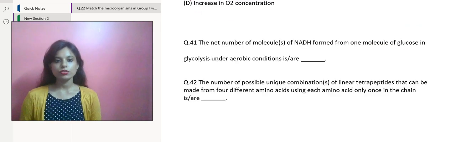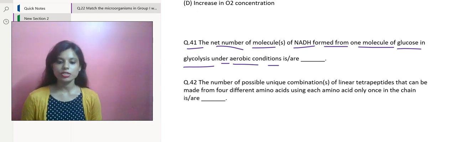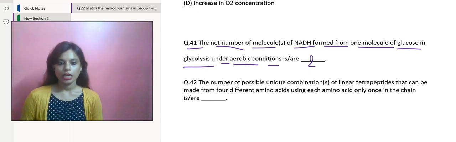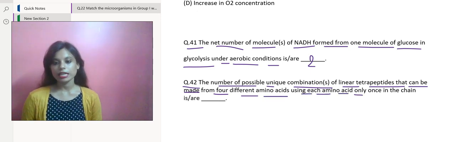Let's discuss the two fill in the blanks that are there. These will be the last questions for this series. The net number of molecules of NADH formed from one molecule of glucose in glycolysis under aerobic conditions is 2. Your answer would be 2. Next question. The number of possible unique combinations of linear tetrapeptides that can be made from 4 different amino acids using each amino acid only once in the chain are.